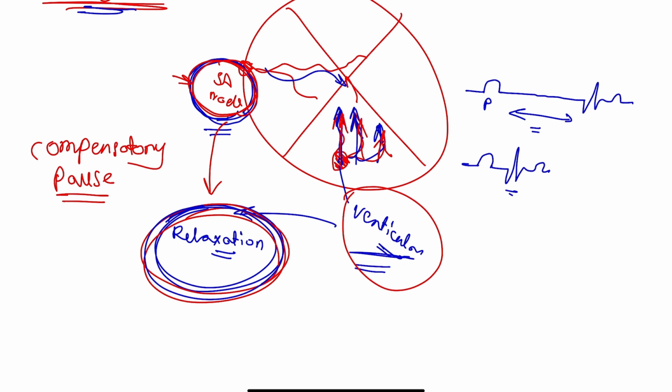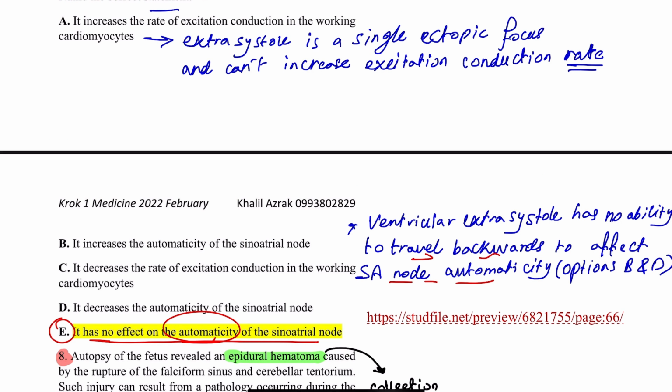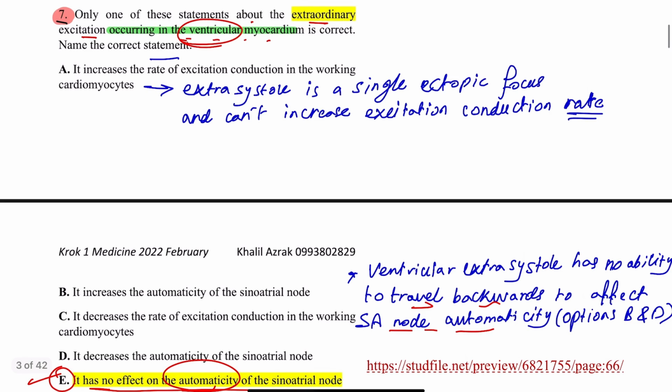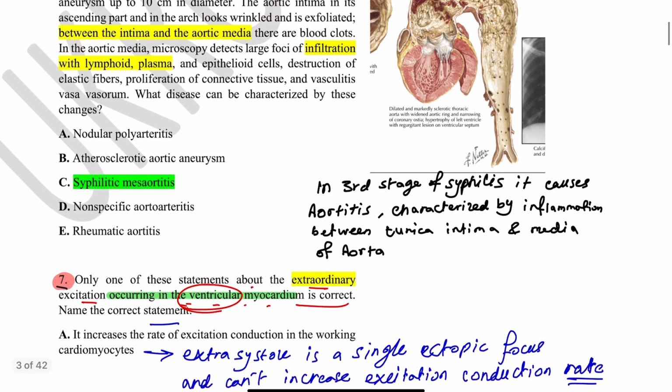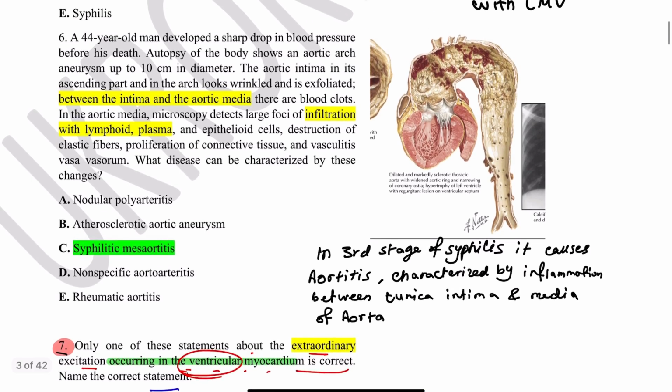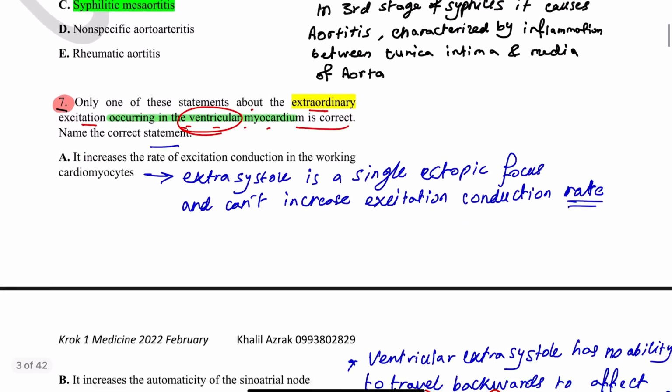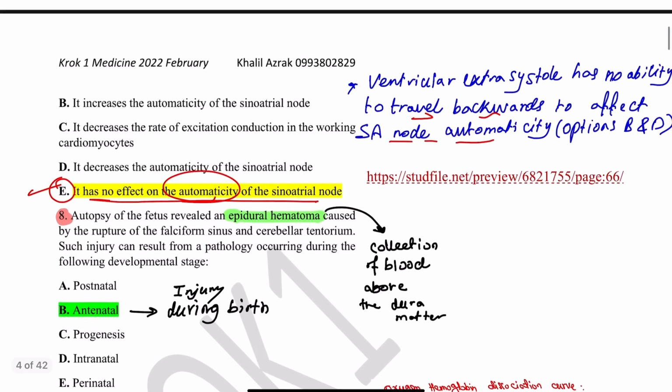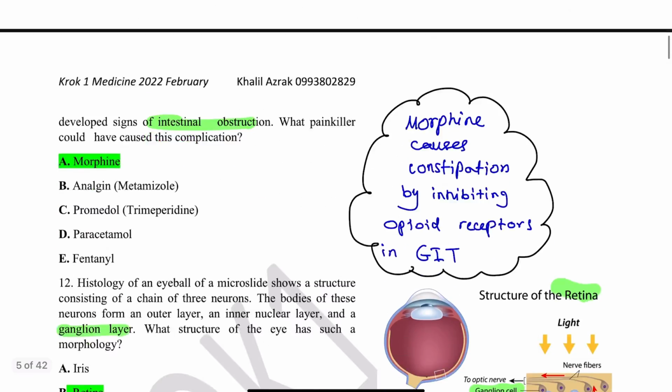They don't pass backwards between the ventricles, the atria and the AV node. That's why they don't have any ability to affect the automaticity, and this is the correct statement. Also, this full PDF you can find in the Telegram channel Krok1, you can find it in the description. Okay, so that was the first question about extrasystole.